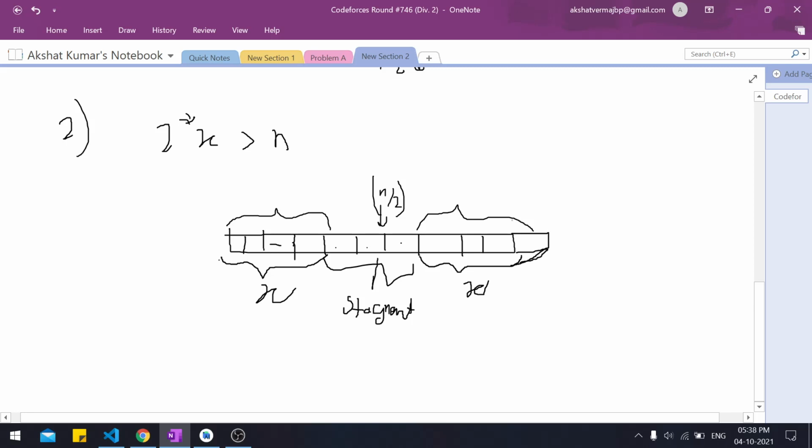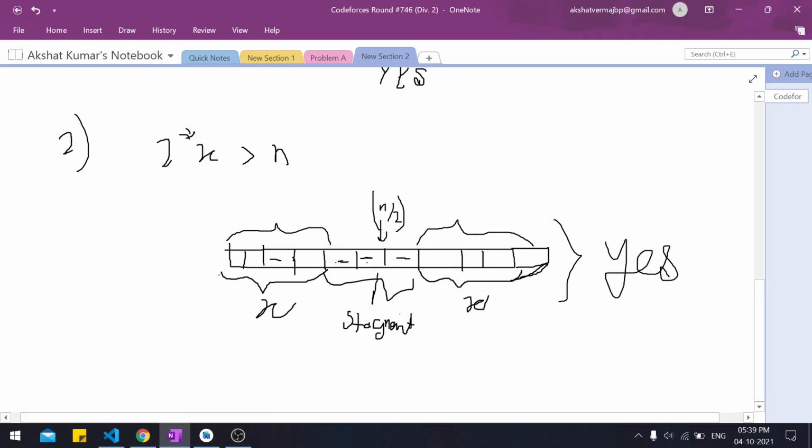So I need you to make one more observation: if these elements, the stagnant ones, are already sorted, then we could just output yes. Why could we output yes? Because even if the x elements from the starting and x from the ending are not sorted, we could just swap and arrange them as we want. But if the stagnant ones are present here and sorted, we can make the whole array sorted. So we'll output yes only if these stagnant elements are already sorted.